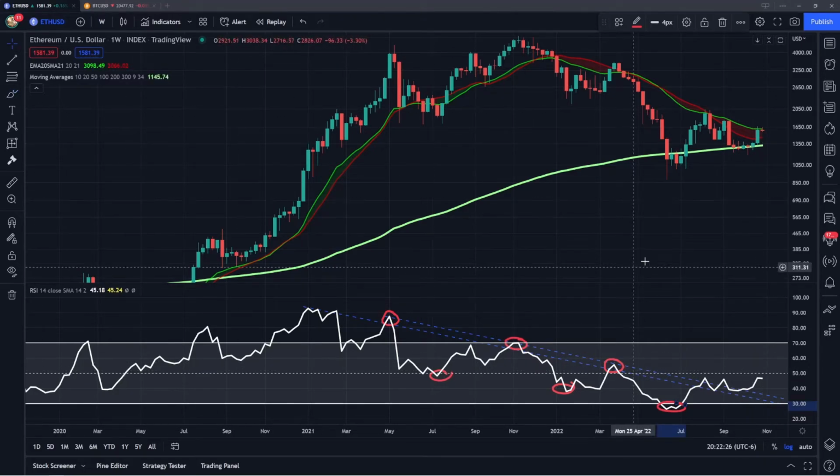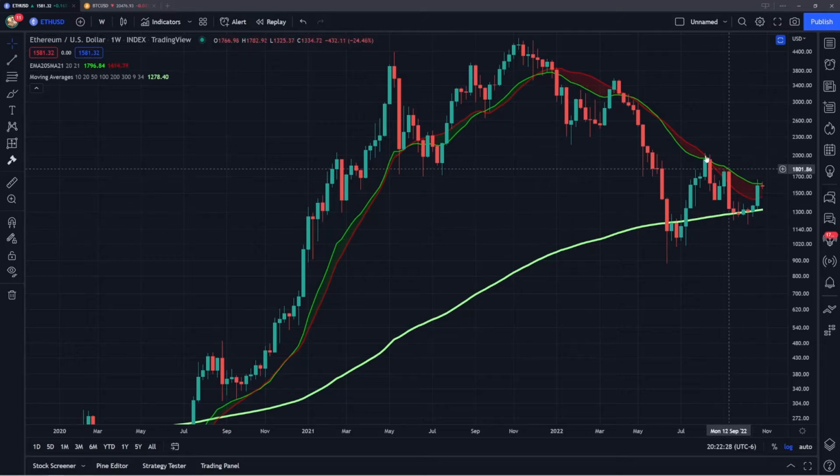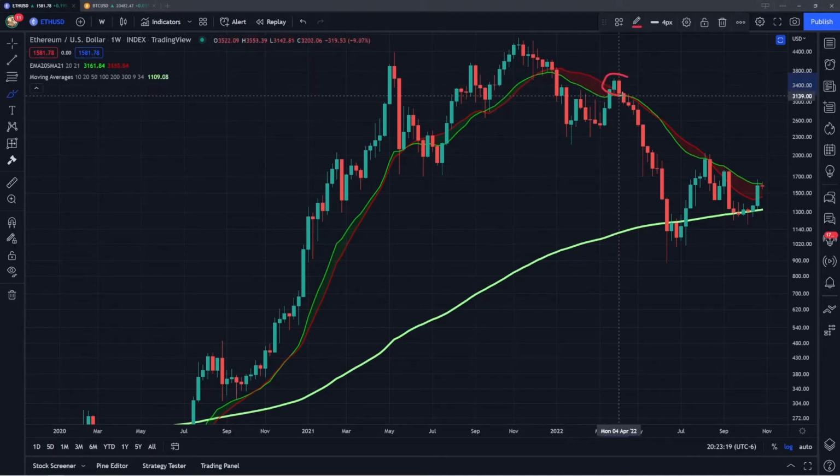So now I want to talk about both of these moving averages here, and I'm going to start off by covering these two in red and green, the 20 and 21 weekly MAs. I have them as a band because they have been the band of resistance throughout this bear market. So you can see going all the way back here to December of 2021, that is when Ethereum first started to lose these moving averages, and then Ethereum had this next move right up into this as resistance. We had a rejection, even though we did have a weekly candle close above it. Notice how in the next one we came right back under it, unable to flip it back into support.